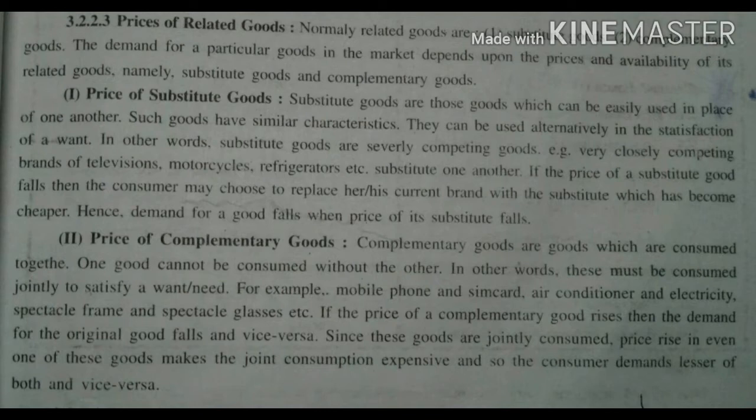Second one we said is complementary goods. Complementary goods means when you buy one, you have to purchase the other thing. For example, mobile phone and the SIM card, air conditioner and electricity, both go together. Spectacle frame and spectacle glasses. So if the price of the complementary good rises, then the demand for the original good falls. Since these goods are jointly consumed, a price rise in even one of these goods makes the joint consumption expensive, and so the consumer demands less of both.